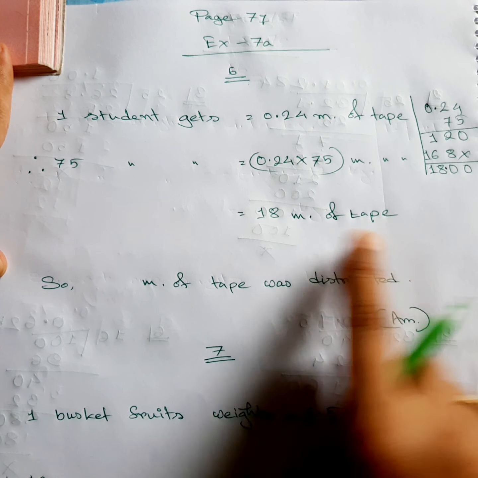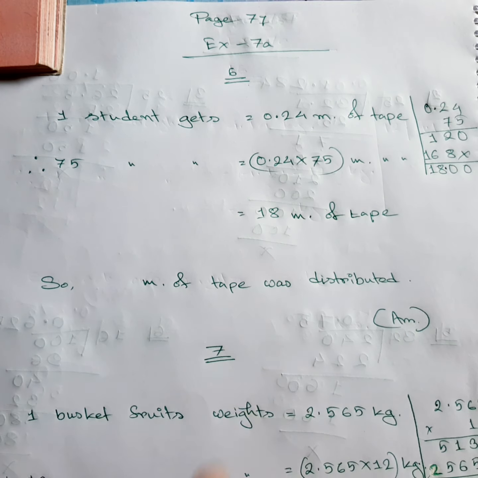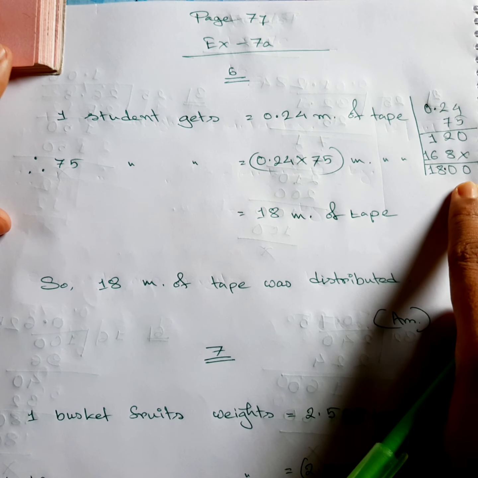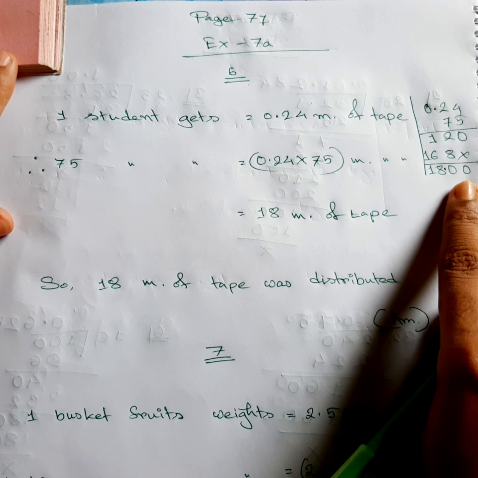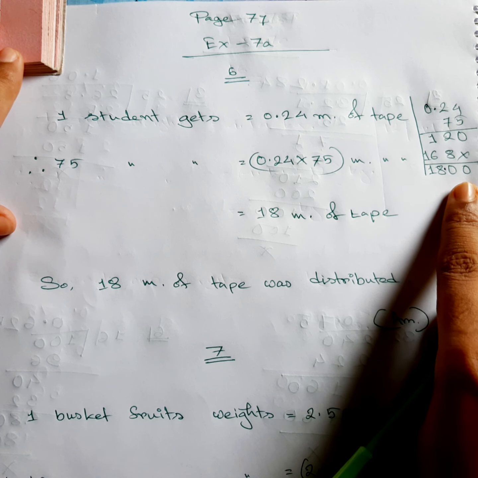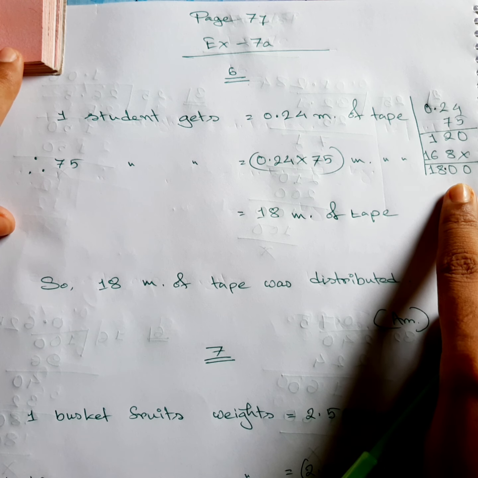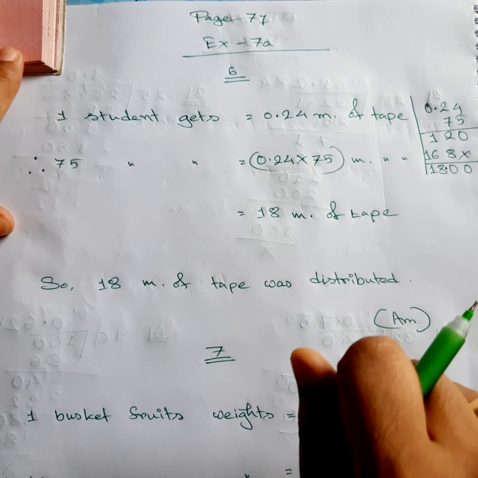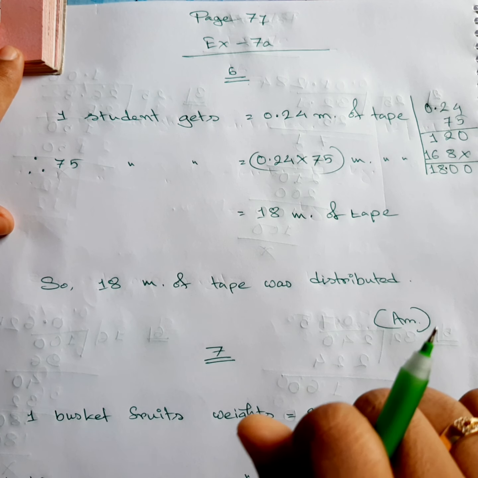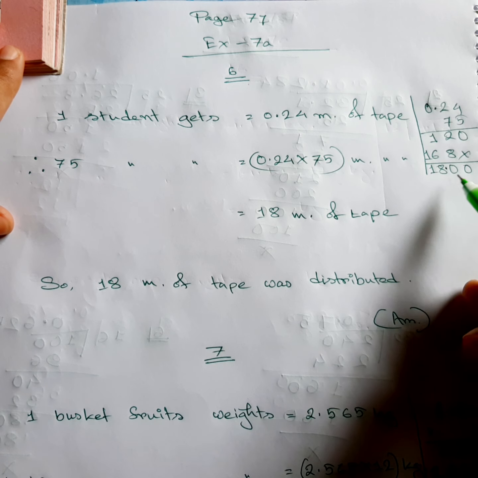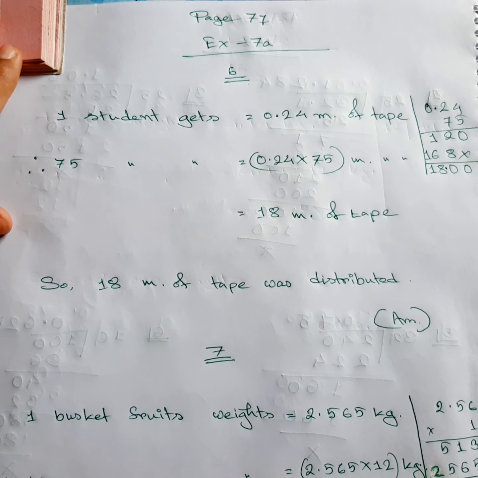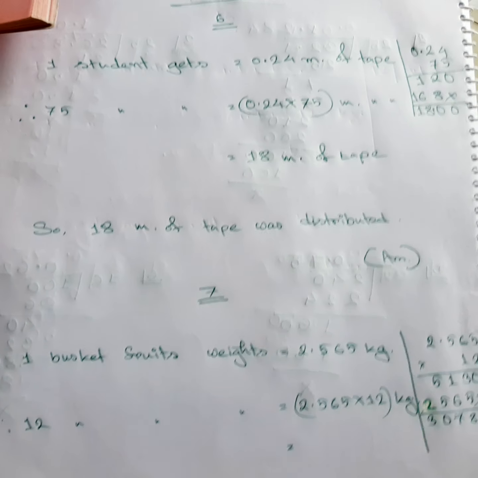This is your answer. One student gets that much, 75 students will get more, and more means multiplication. So 18 meters over here also. We don't have to write down 0.00. If you want to write it down, it's totally fine. I will not cut your marks, and no teacher will cut your marks, but it's totally okay if you leave those zeros after the decimal. It definitely has to be only zeros, not any other number mixed up with it. Don't forget it.